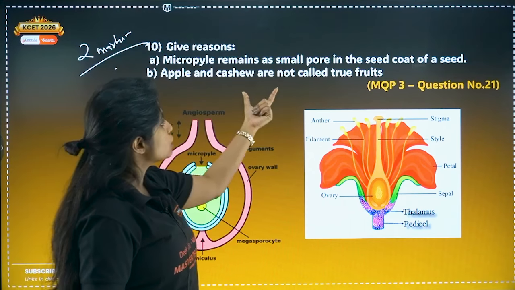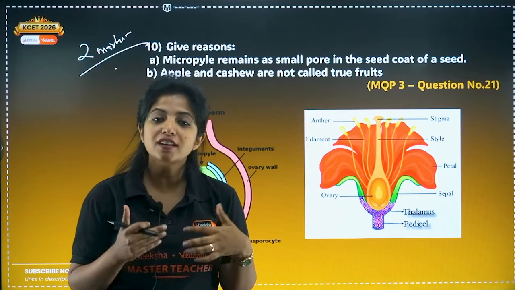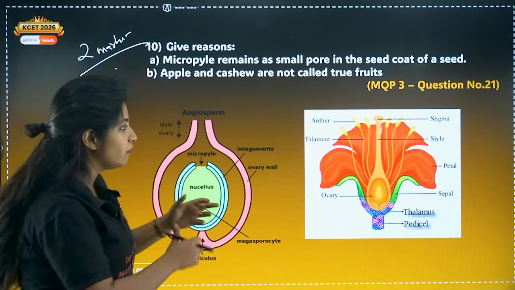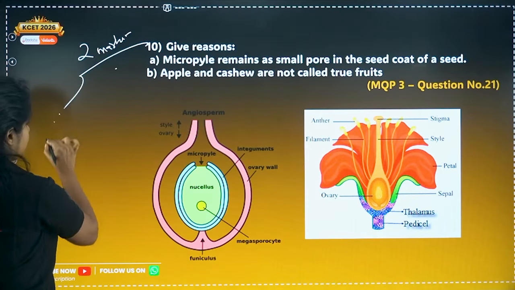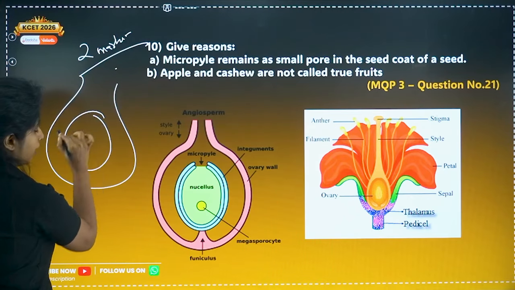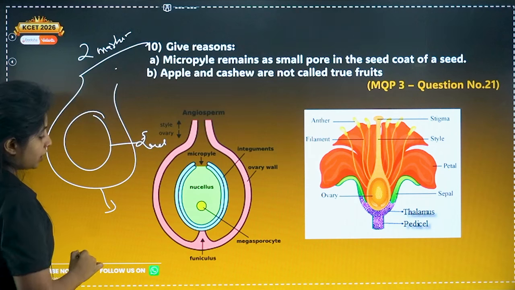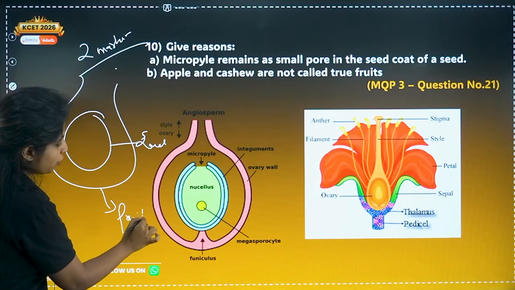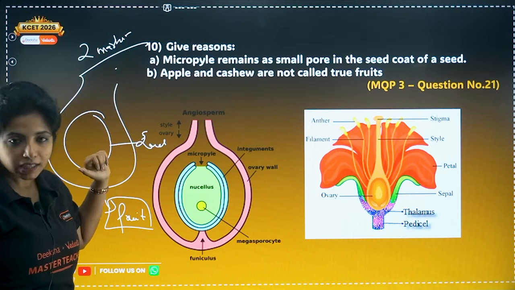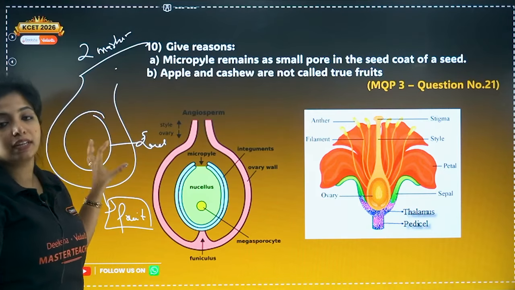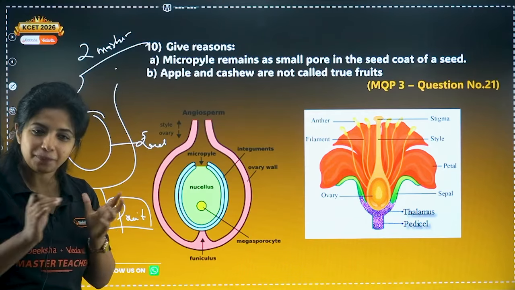Now apple and cashew are not called true fruits. Why? So ma'am, what is a true fruit first of all? Then only we can say why they are not called a true fruit. So over here, my dear children, we studied there is ovary, inside that there is ovule, right? An ovule transforms into a seed. What happens to the ovary? The ovary transforms into a fruit, my dear children. Inside the fruit, you have the seed, right? So it's usually the ovary that transforms into a fruit in true fruits, okay?